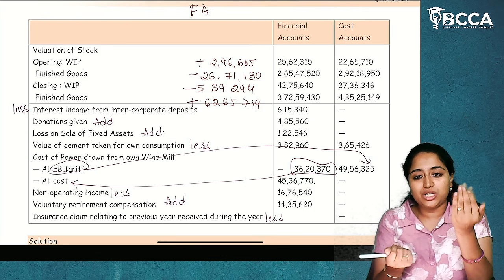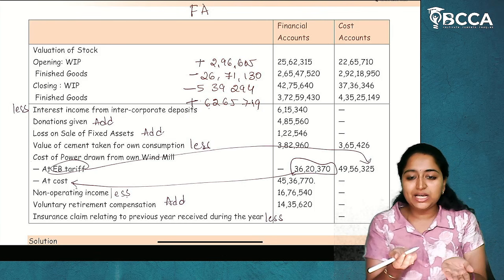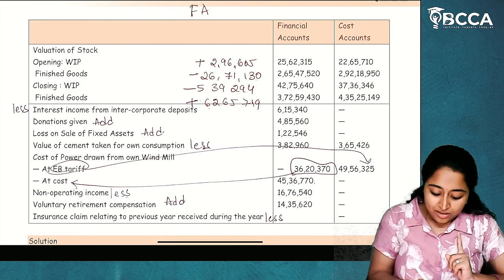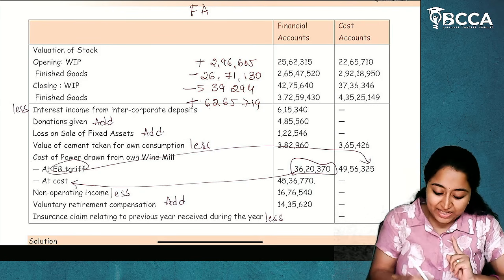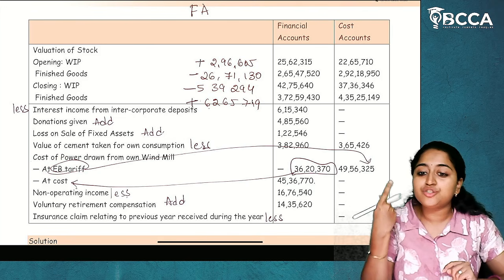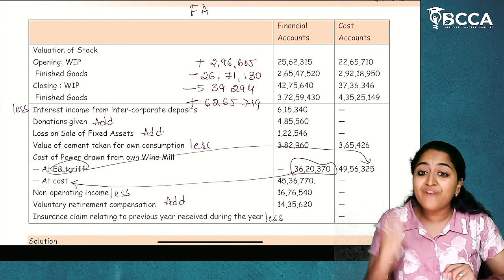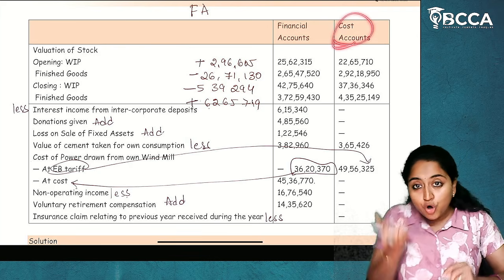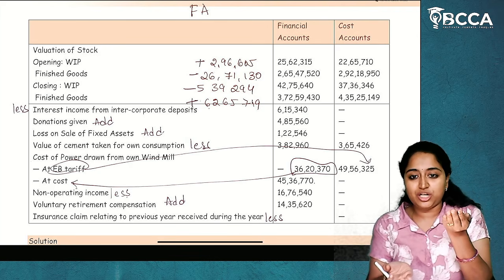We already have financial accounts, so we are reducing the balance. I hope it is clear. In cost accounts, it is considered at the EB tariff value, which means cost is also considered, and opportunity cost is also considered. Because of higher cost consideration, profit is reduced more in cost accounts than in financial accounts.